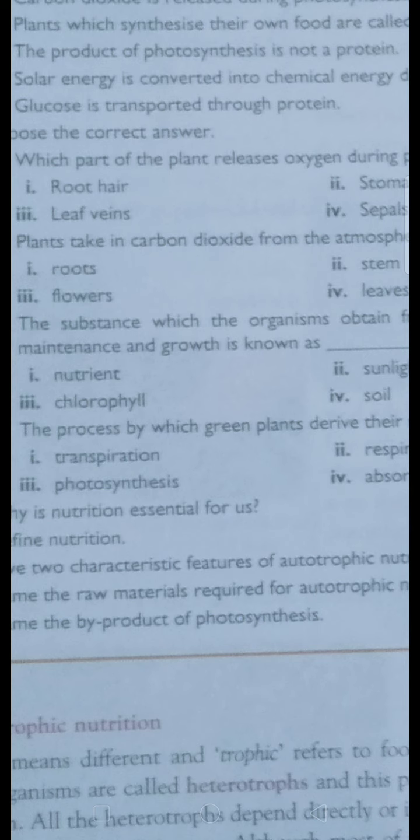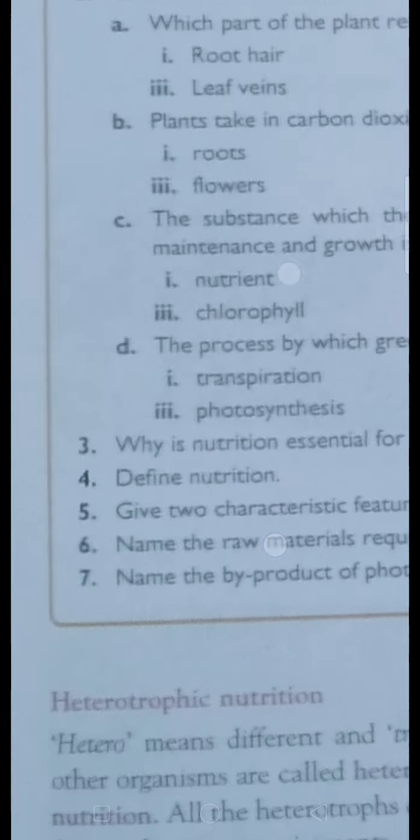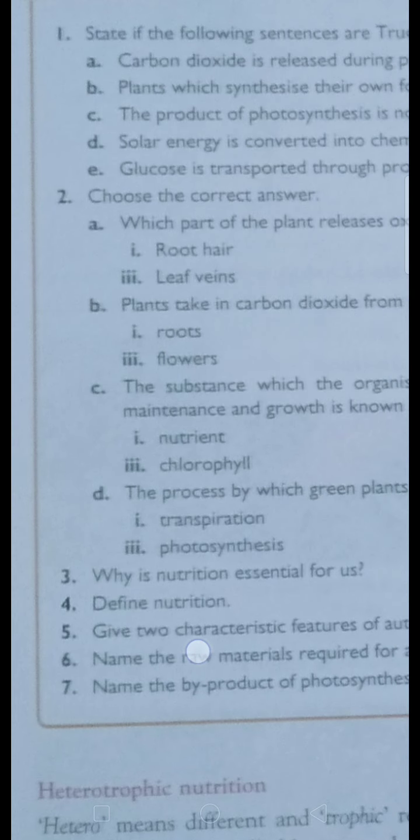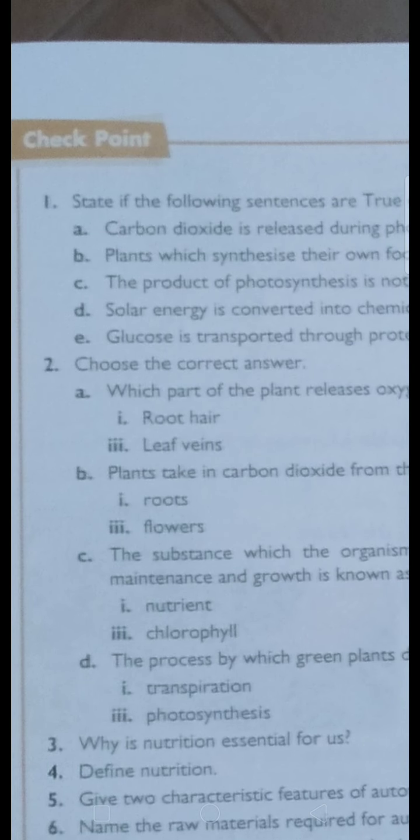So that process is called what? Photosynthesis. D1, third. Once again you can glance here, choose the correct answer. First one, 2, second, tomato. The B1, leaves, fourth option. C1, nutrient, first option. D, the process in which green plants derive their own nutrition, that is photosynthesis.